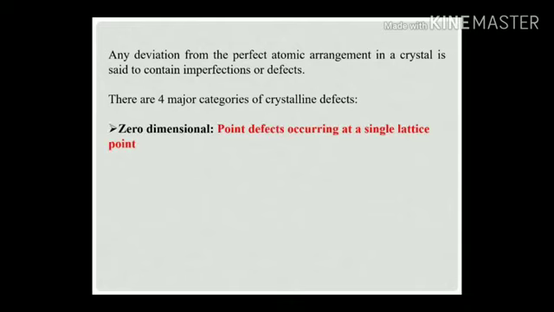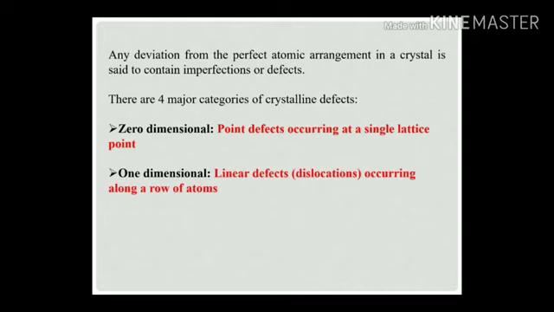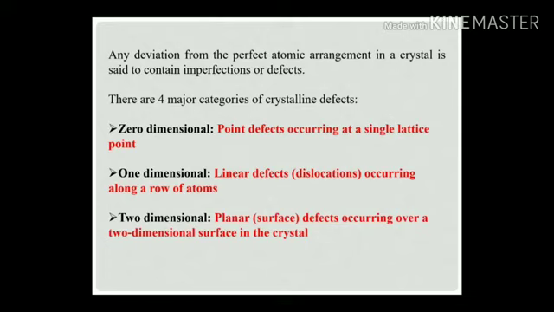First, zero-dimensional defects, or point defects, occurring at a single lattice point. Second, one-dimensional defects, linear defects or dislocations, occurring along a row of atoms. Third, two-dimensional defects, planar or surface defects, occurring over a two-dimensional surface in the crystal. Fourth, three-dimensional defects, or volume defects, bulk or void defects.